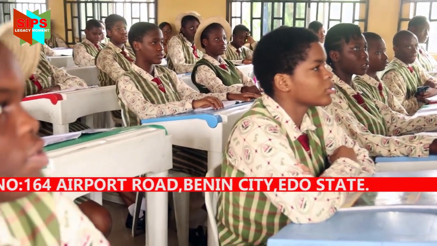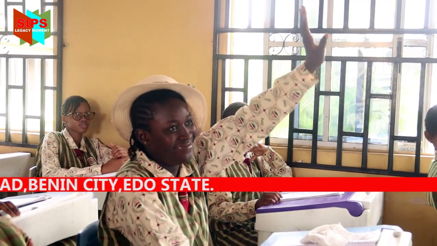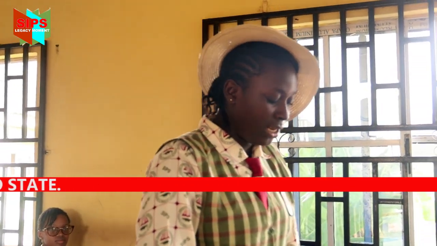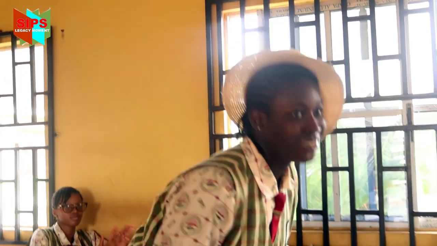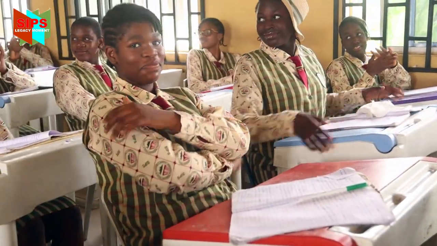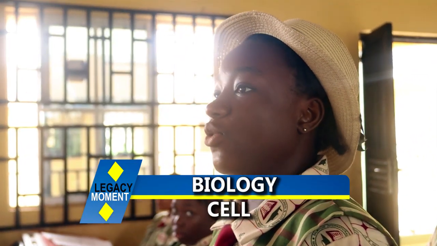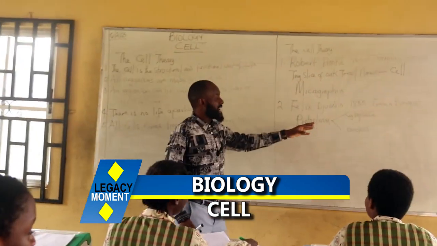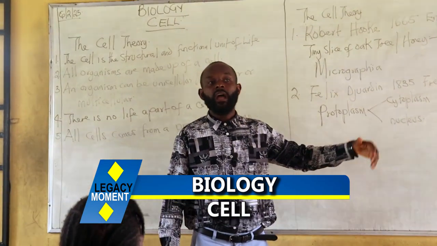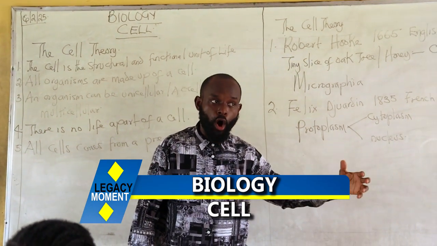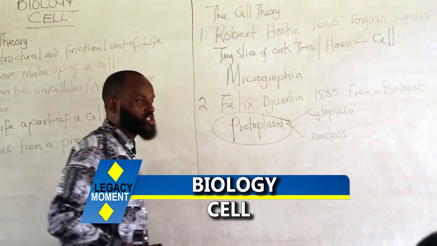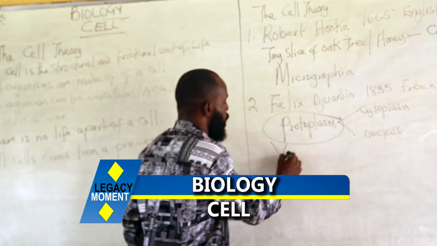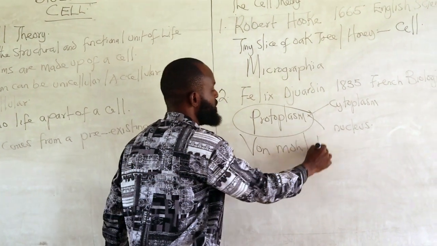What does the word protoplasm mean? Cytoplasm and nucleus. Can somebody define the cytoplasm for me? Cytoplasm is any living material apart from the nucleus that is bounded by a cytoplasmic membrane. Let's clap for her. That's very good. Another definition. Cytoplasm can be defined as all living material outside of the nucleus bounded by the cytoplasmic membrane. Bounded by a cytoplasmic what? Membrane.